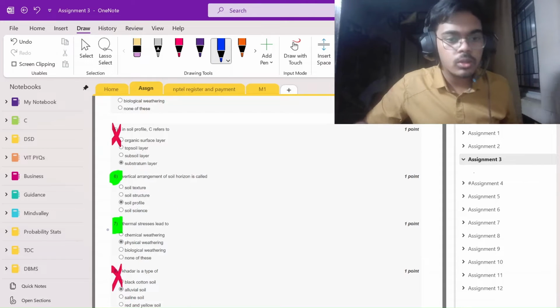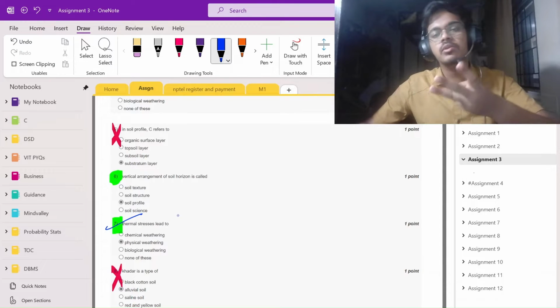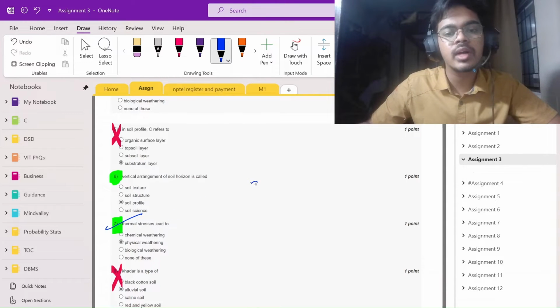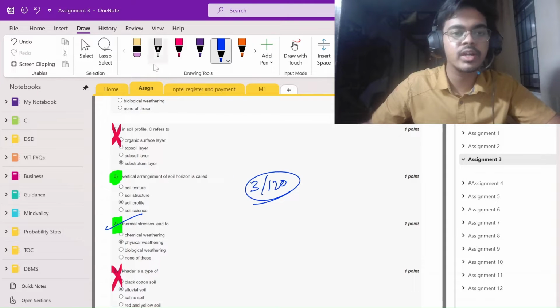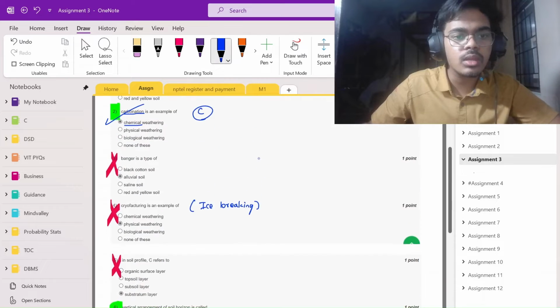Okay, so physical weathering done because of thermal stress. So three types of weathering question done. Three out of the 120 questions where you could get confused are done. Okay, which is on weathering. And this much done.